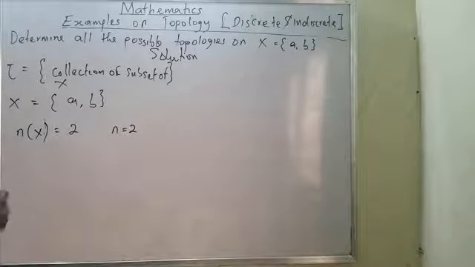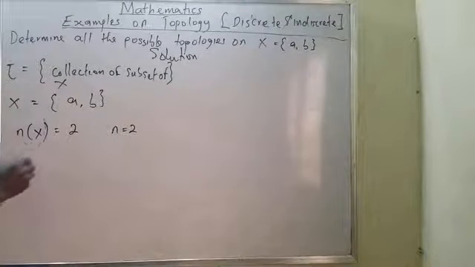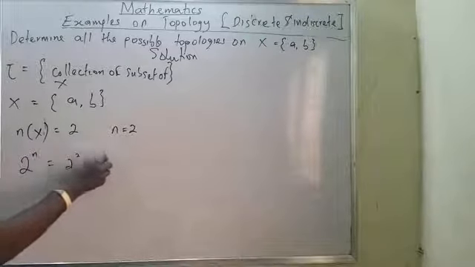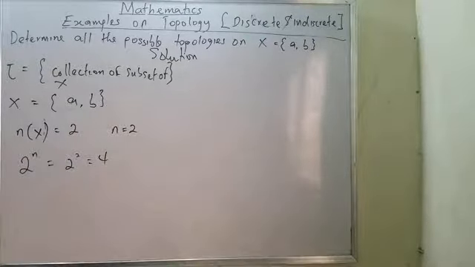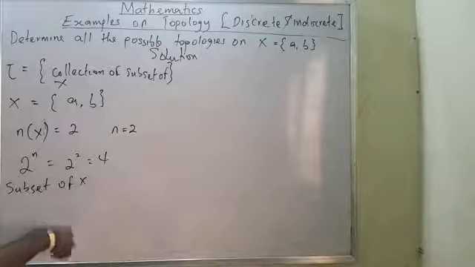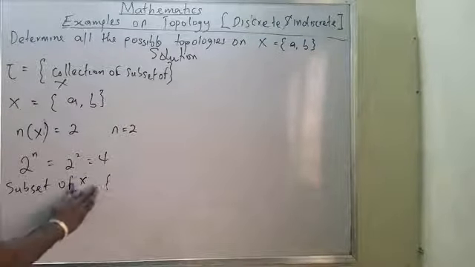If I want to get the number of subsets of a given set, I will use a formula from our secondary school, 2 raised to the power n. When my n is 2, 2 squared is 4. It means the subsets of this particular set should be 4. Now, I can say that the subsets of X can also become topology.